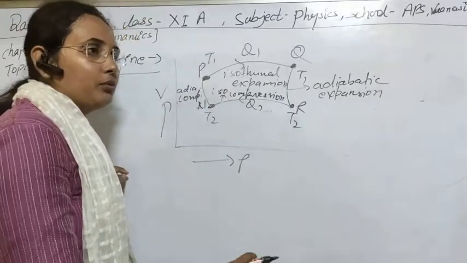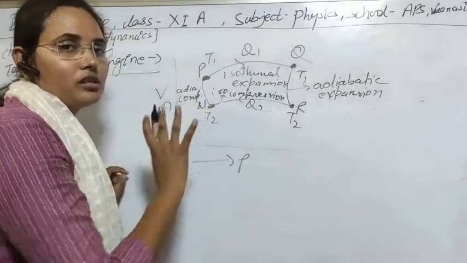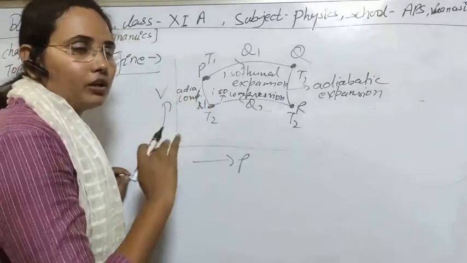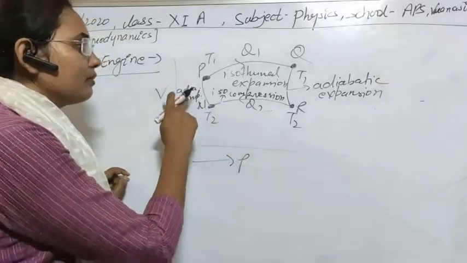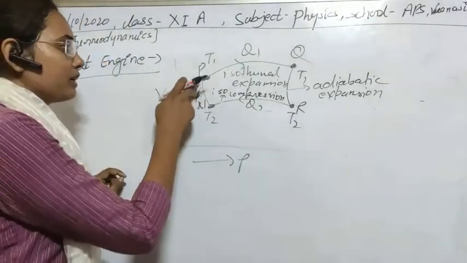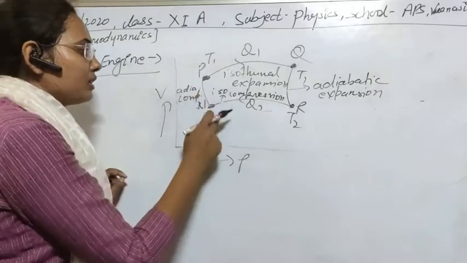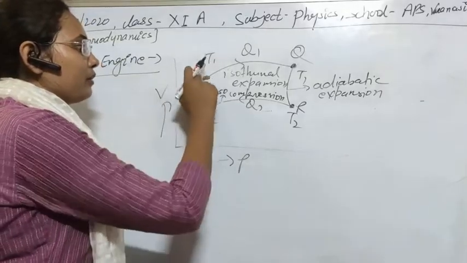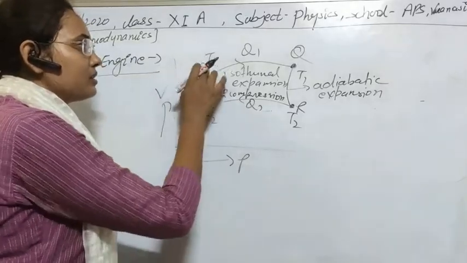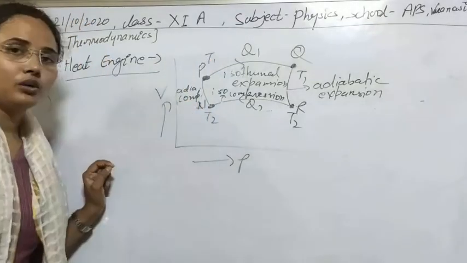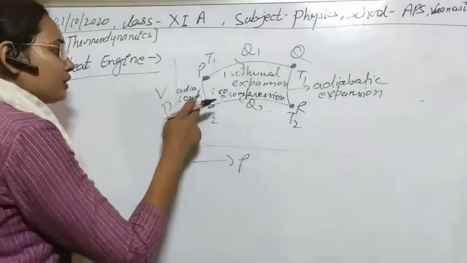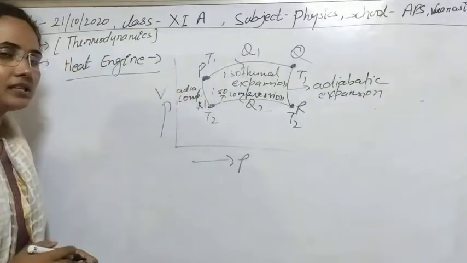Now again we have to put the working substance on the insulating stand. After putting it on the insulating stand, definitely there will be no transfer of heat. The process will be adiabatic, and during this process the temperature will change from T2 to T1, meaning it returns to its original condition, and during this process there will be compression of the gas.